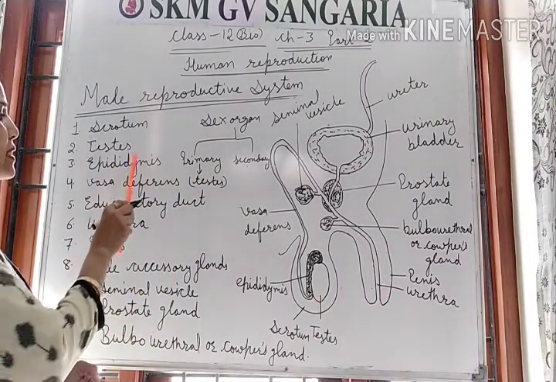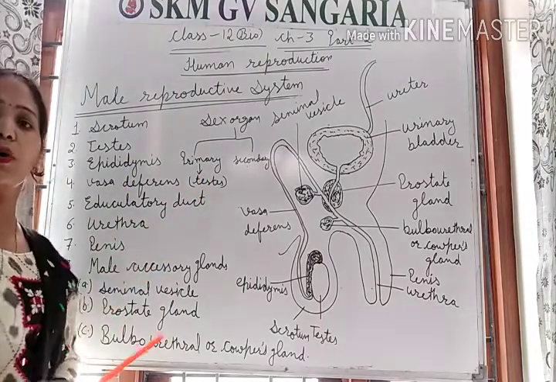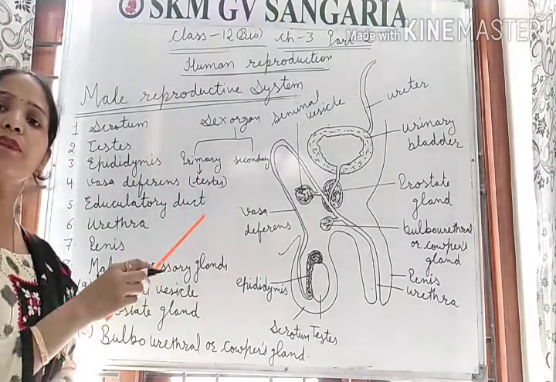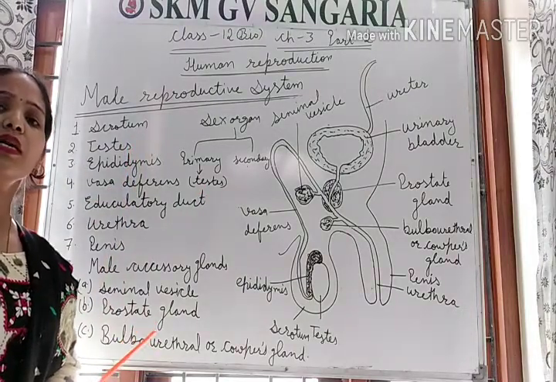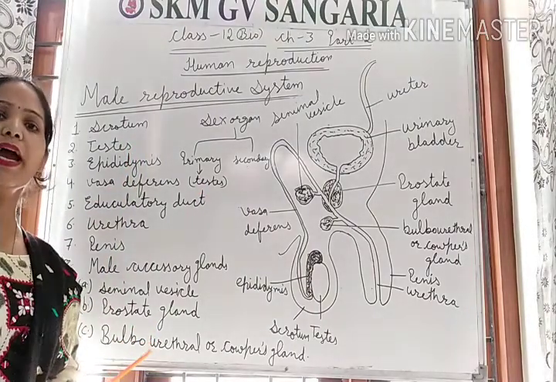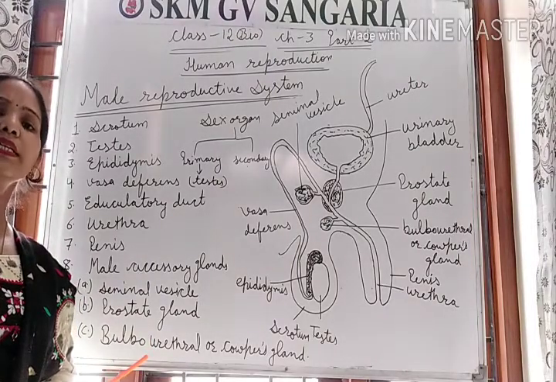The testis is a primary sex organ because it produces the male gamete, sperm, and the sex hormone testosterone.